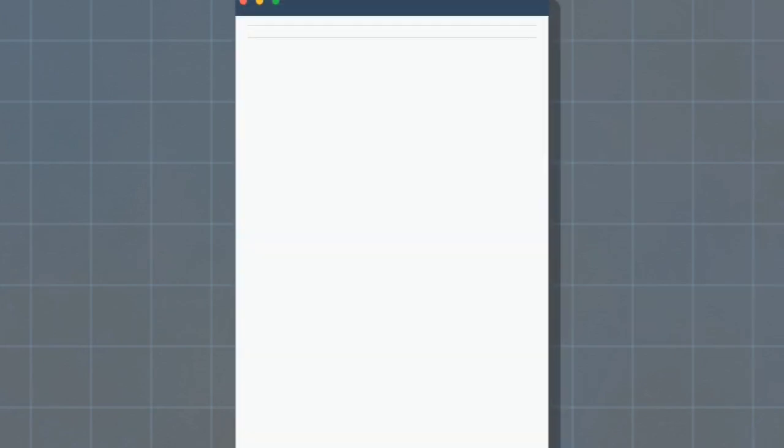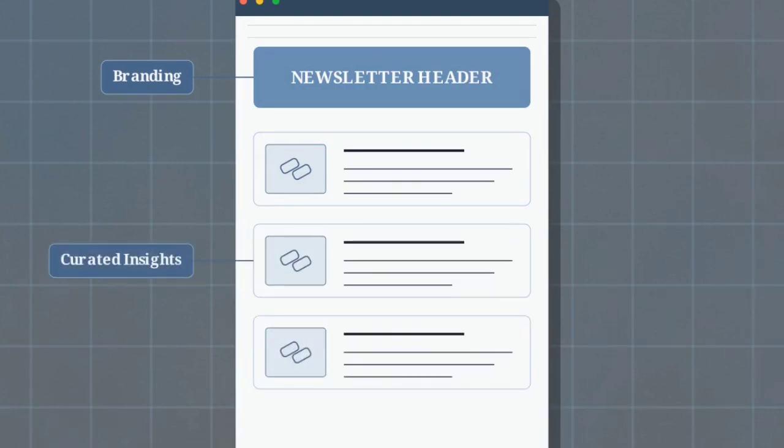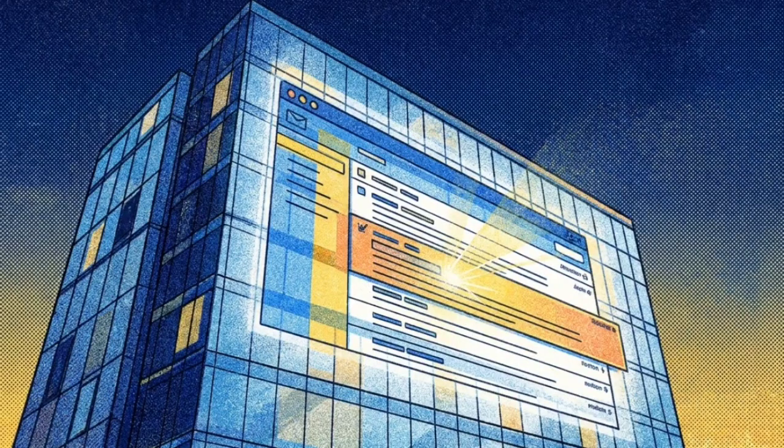This diagram shows the exact required format of your asset. You start with an email draft, drop in your header, curate exactly 3 external links paired with brief human-written insights, and leave a designated space for a sponsor logo at the very bottom. As you capture a highly specific audience with this weekly newsletter, advertisers will pay you directly to place their brand in that sponsor slot. Do not make the mistake of attempting to author long-form original essays. That kills your leverage. Stick strictly to curating existing high-value links. Owning a hyper-niche email list template like this operates identically to owning prime commercial real estate. It consistently generates yield for you every time you hit send.